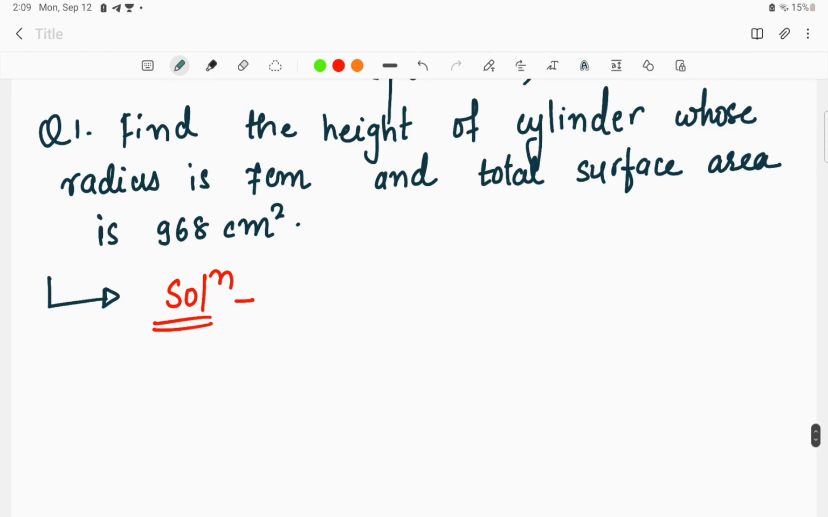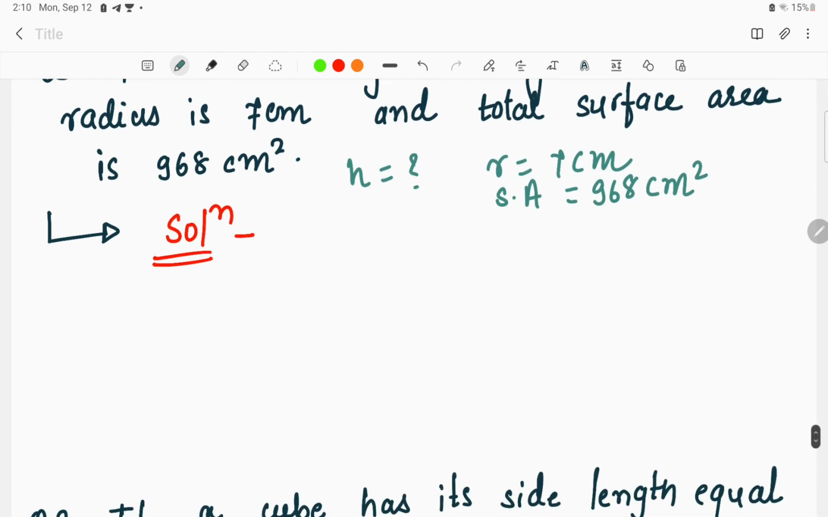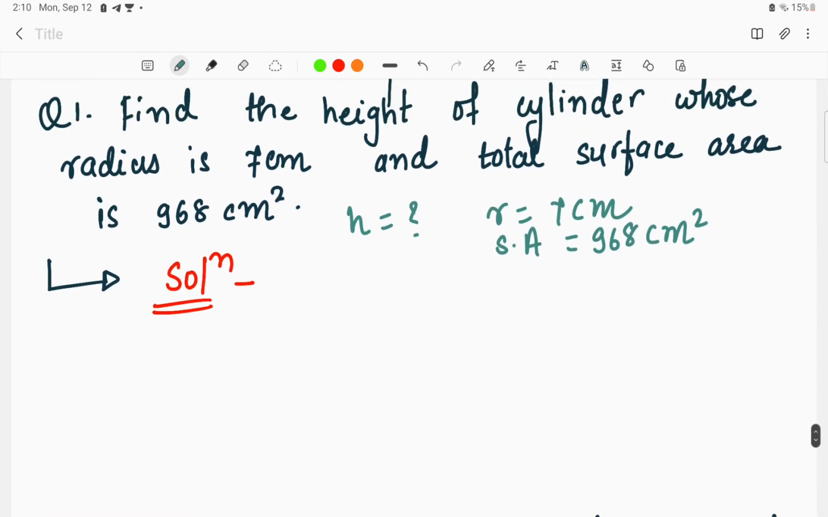The very first question I had given you was, the cylinder has a radius of 7 cm, and we had to find the height when the total surface area given was 968 cm square. Now as we know, very simple, the formula for the total surface area is 2 pi r h plus 2 pi r square. What is the formula? 2 pi r h plus 2 pi r square.